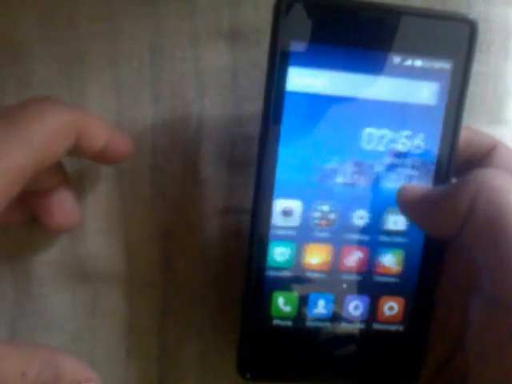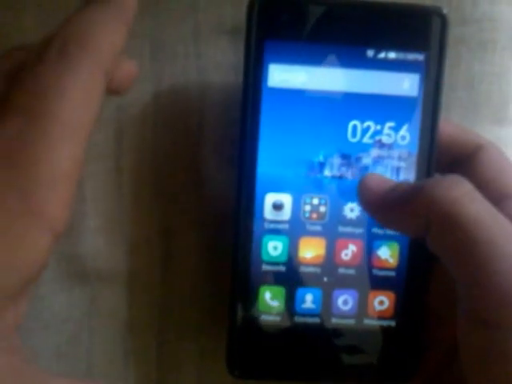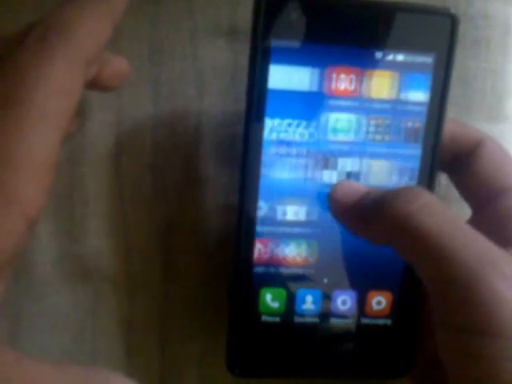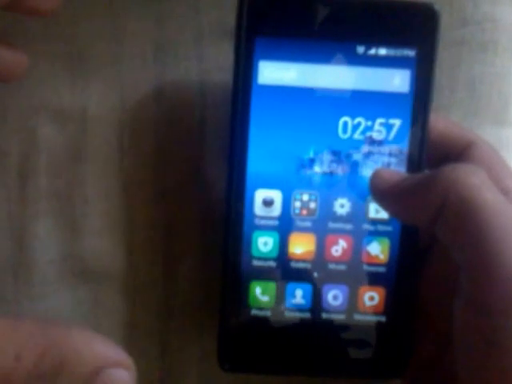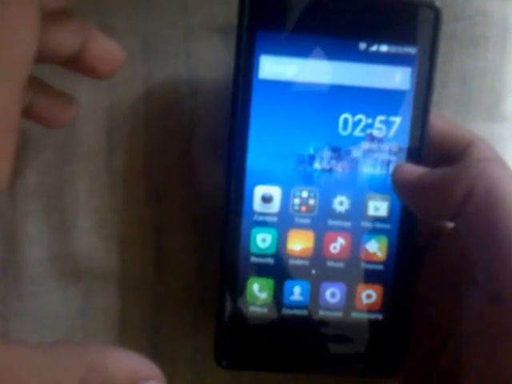Today we are looking at the major problems with this phone. Yeah, this is one of the good phones, but it also has problems. The problem is that the apps get crashes. The memory management is poor.